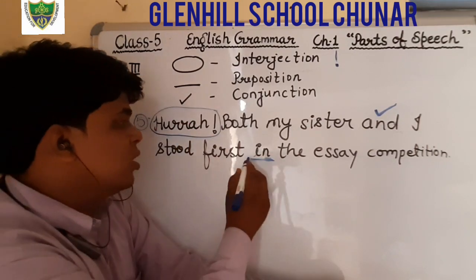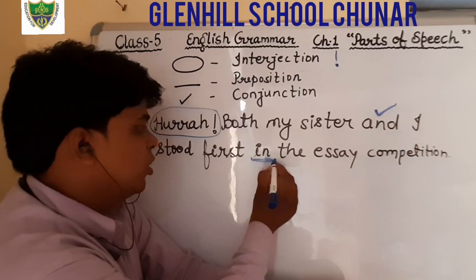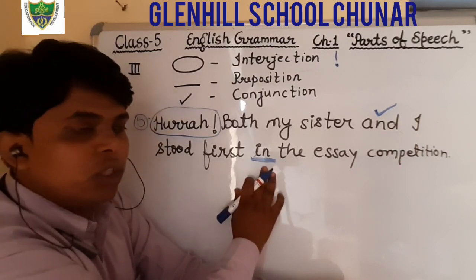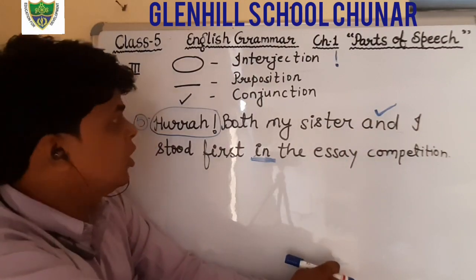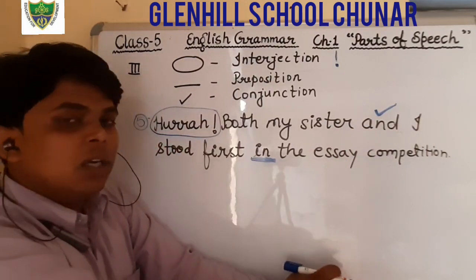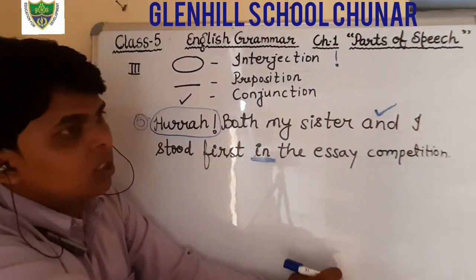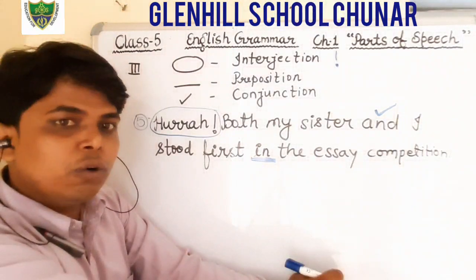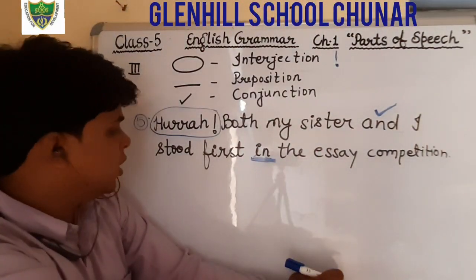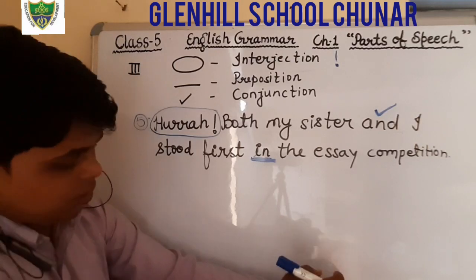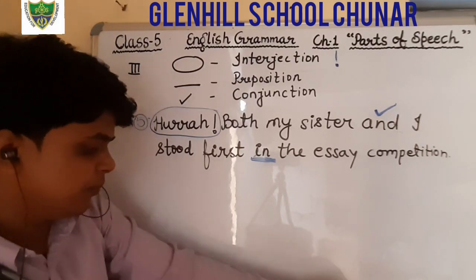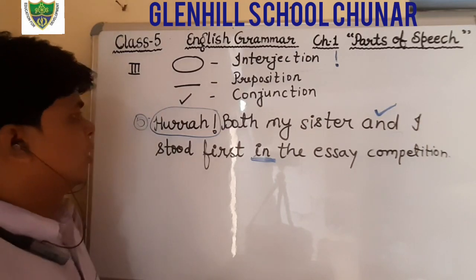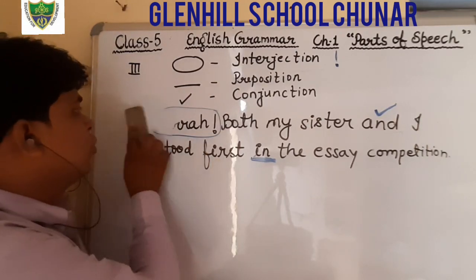Therefore, the word in is a preposition in this sentence, the word and is a conjunction, and the word hooray is an interjection. Okay, students, I hope that you all have understood. Just do it fast. Just write down. And the question number 6.